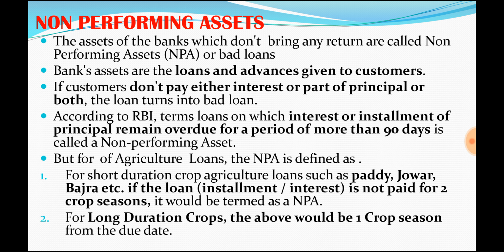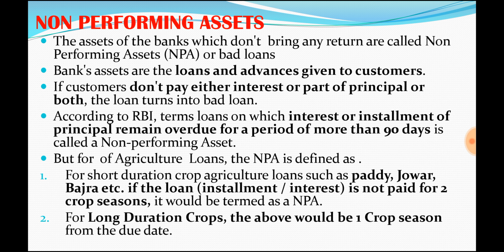In fact, RBI has given a very technical definition in recent times. The term loans on which interest or installment of the principal remain overdue for a period of more than 90 days.